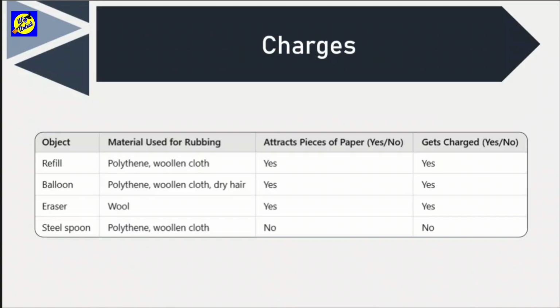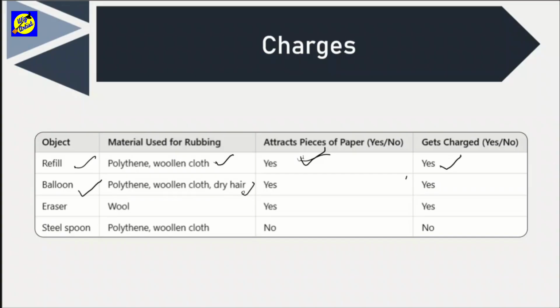Here is a table showing objects that when rubbed by some other material attract pieces of paper or not. And if they do, does that mean they get charged or not? So first we have a refill, just like we saw, and a polythene. Instead of a polythene, we can also use a woolen cloth. Once you rub the refill with a polythene or woolen cloth, it does attract a piece of paper, and therefore you can say that it also gets charged. Similar thing will happen when you rub balloon with polythene, woolen cloth, or dry hair.